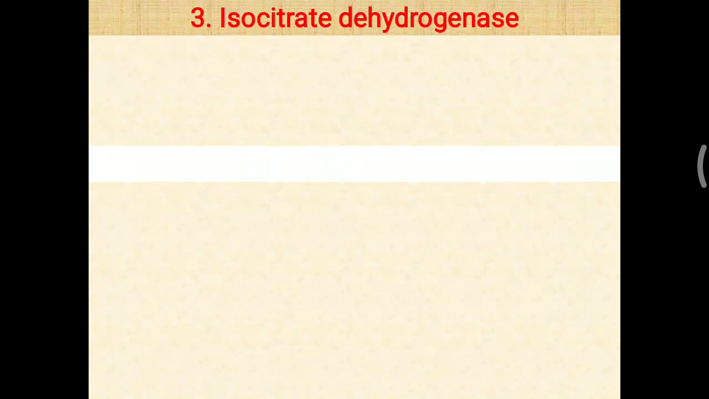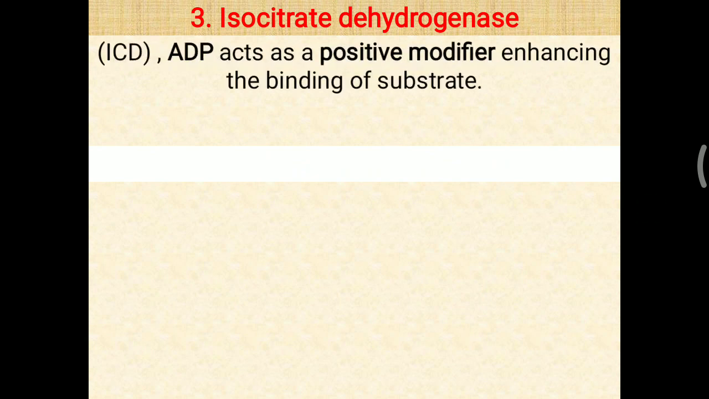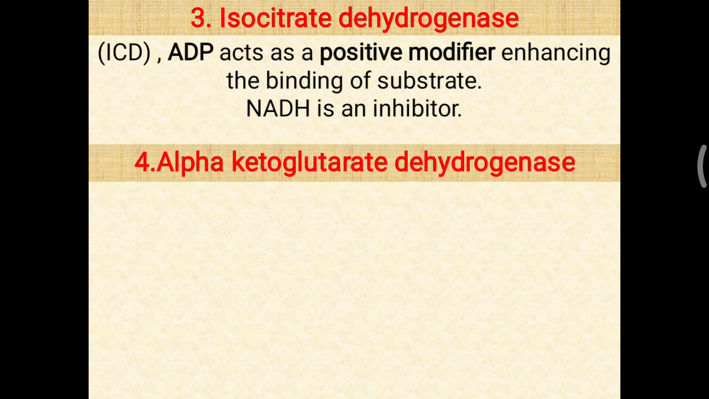One more, isocitrate dehydrogenase, short form ICD. So ADP, which indicates low energy level of the cell, will definitely work as a positive modifier, enhancing the binding of substrate and increasing the rate of the TCA cycle. So ADP is a positive modifier, while NADH will work as an inhibitor, indirectly inhibiting the TCA cycle by inhibiting the isocitrate dehydrogenase enzyme.